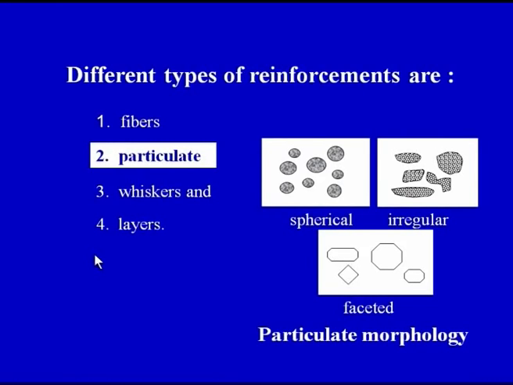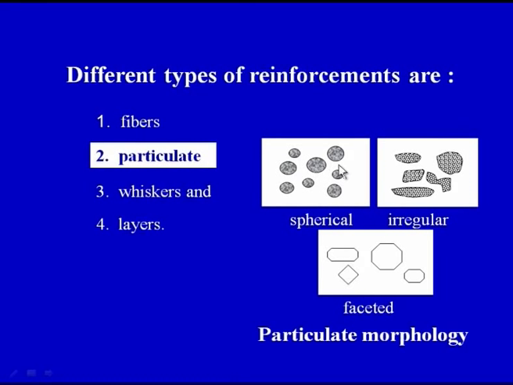But in this particular slide we are just going to see the particulate reinforcement. On your screen you can see we can have spherical particles as the reinforcement, irregular shape reinforcement, and faceted type of reinforcement. You can see in this we have 4 faces.